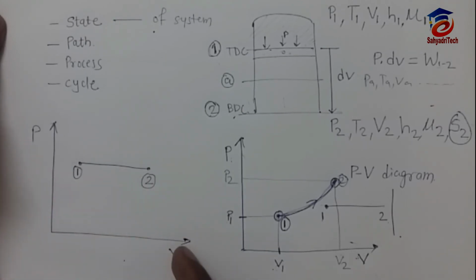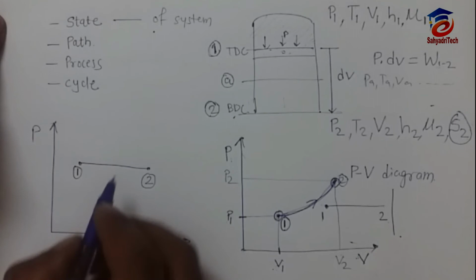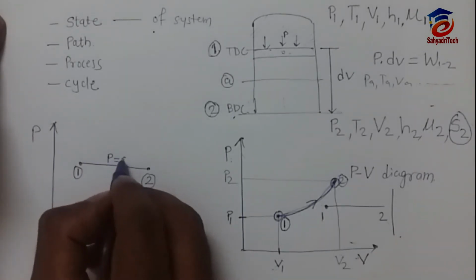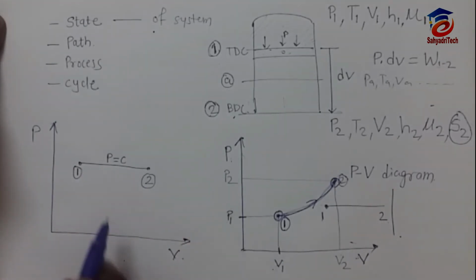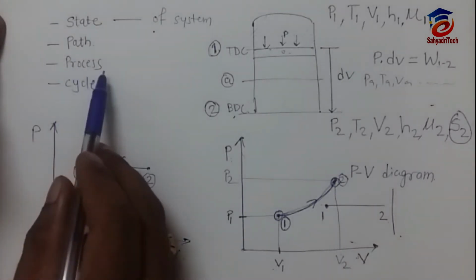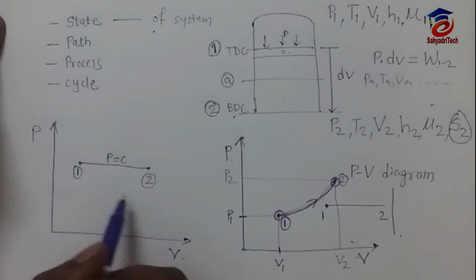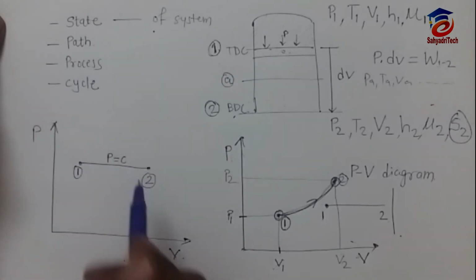But if I know its nature, here you can see it is parallel to the v axis, meaning P1 is equal to P2, so P is equal to C. So we say it is an isobaric process. I will tell you about these processes one by one, and we will learn them in detail in the next lecture. Here I will just show you what the various processes are and why we call it a process.